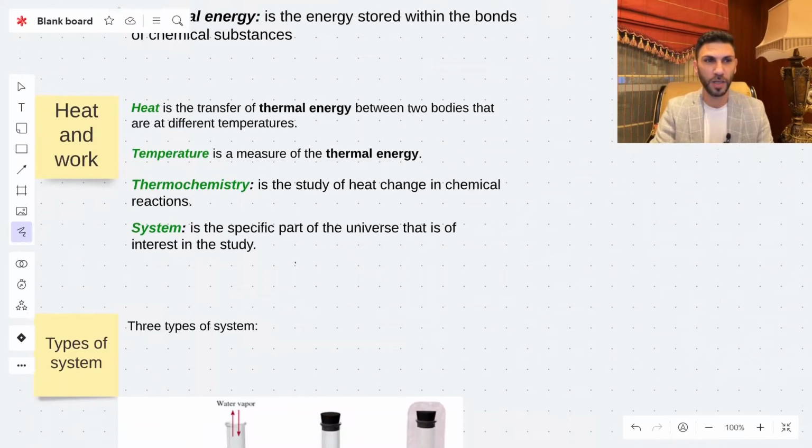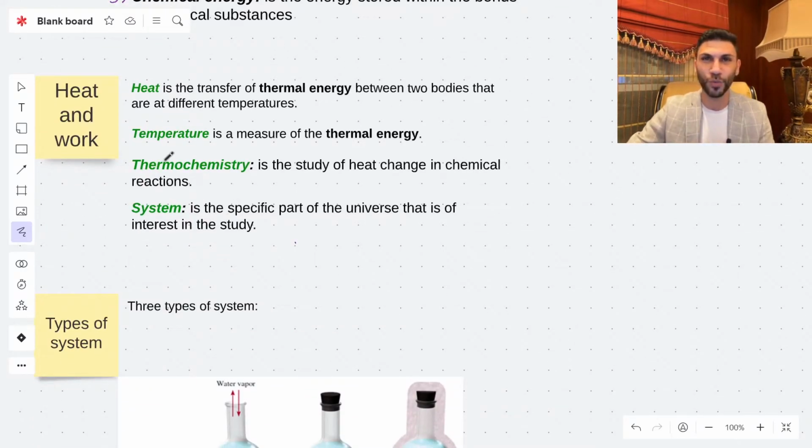Now, new set of definitions, heat and work. Heat is the transfer of the thermal energy between two bodies. One of them is hot and the other one is cold. And we call it heat, which is energy. And it's the transfer of the thermal energy between two bodies that are at different temperatures. But the temperature is the measure of the thermal energy.